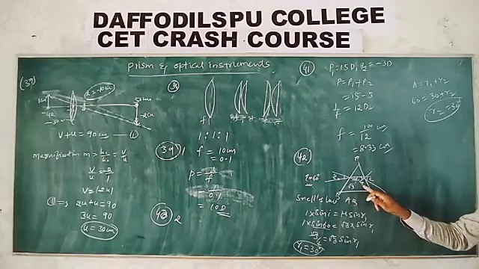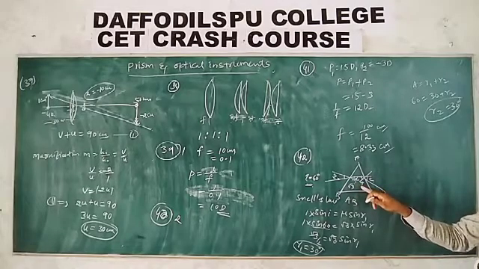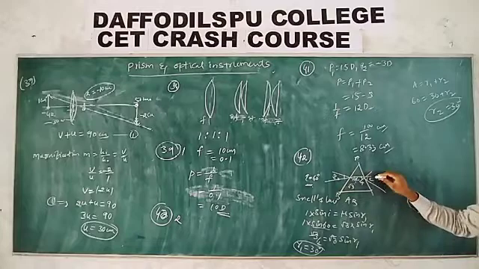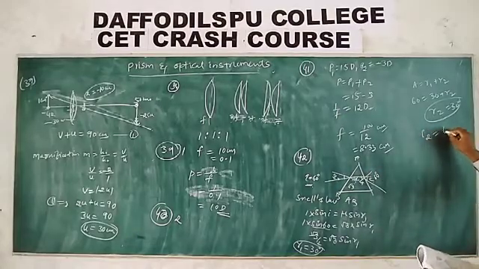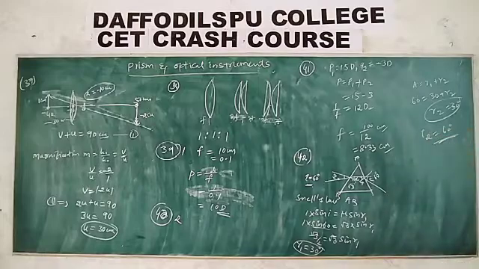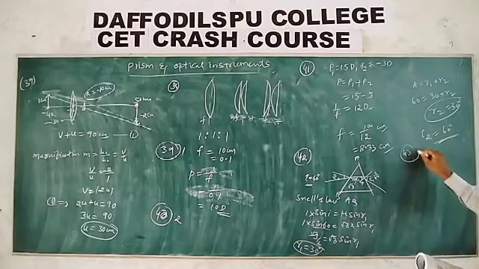Now, this is 30. R1 is equal to R2 means what? That is a minimum deviation position. Therefore, what should be the angle of incidence and angle of emergence? 60 degrees. Therefore, angle of emergence is also what? 60 degrees.